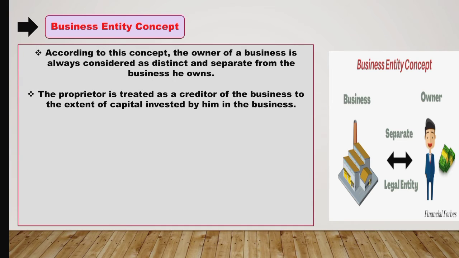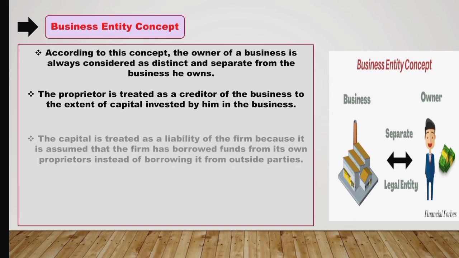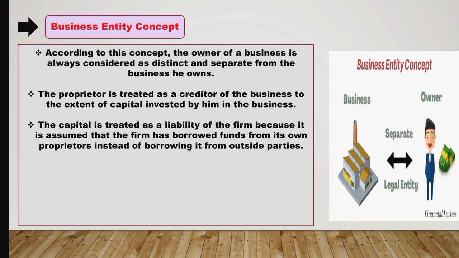As we have discussed that the owner and the business firm are separate entities, that means all the business transactions will be recorded from the firm's point of view and not from the point of view of the owner. Now the capital is treated as a liability of the firm because it is assumed that the firm has borrowed funds from its own proprietors instead of borrowing from outside parties.